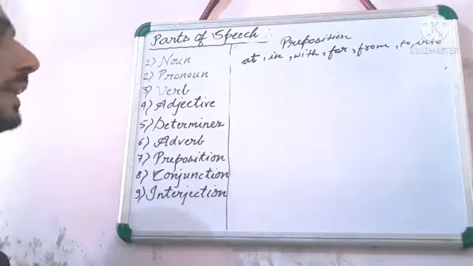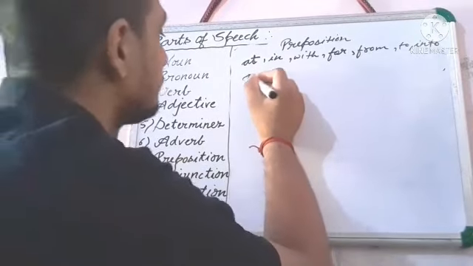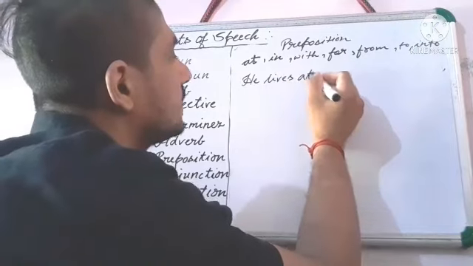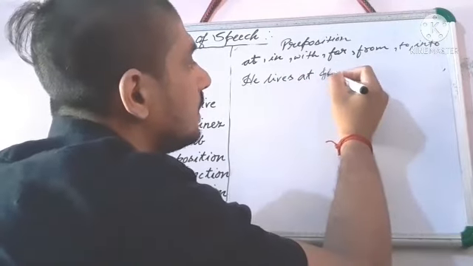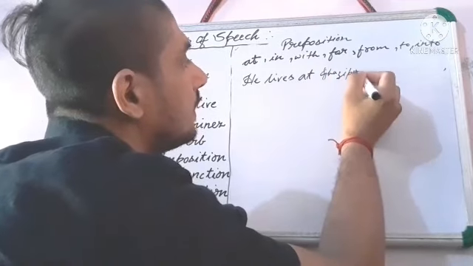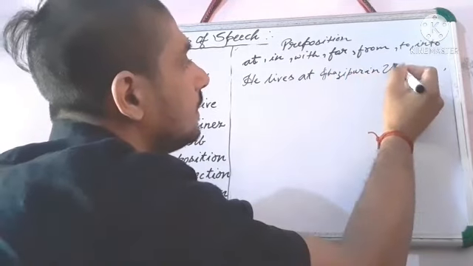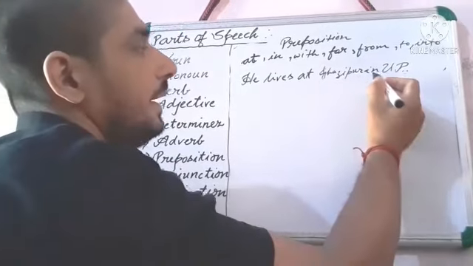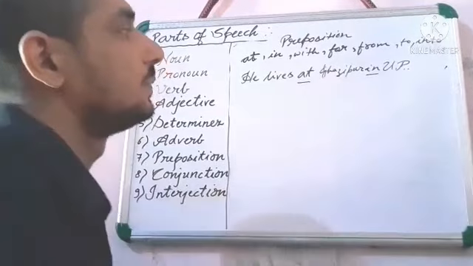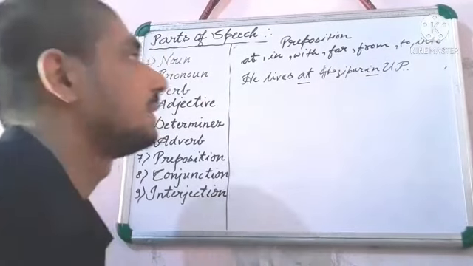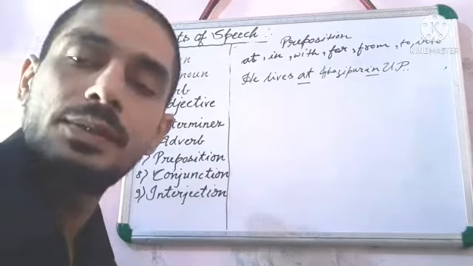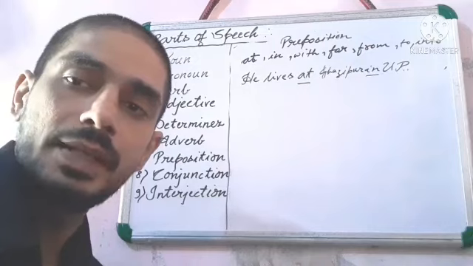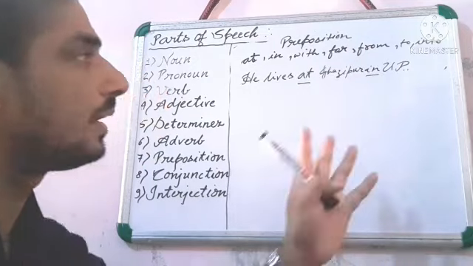For example, we will see here, he lives at Gazipur in UP. For a bigger place we will use in, for a smaller place we will use at. Understand? According to the definition, it is an example of place.